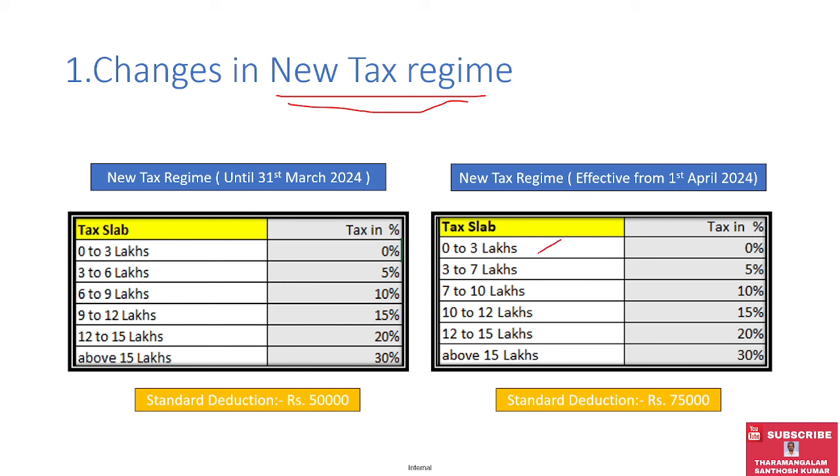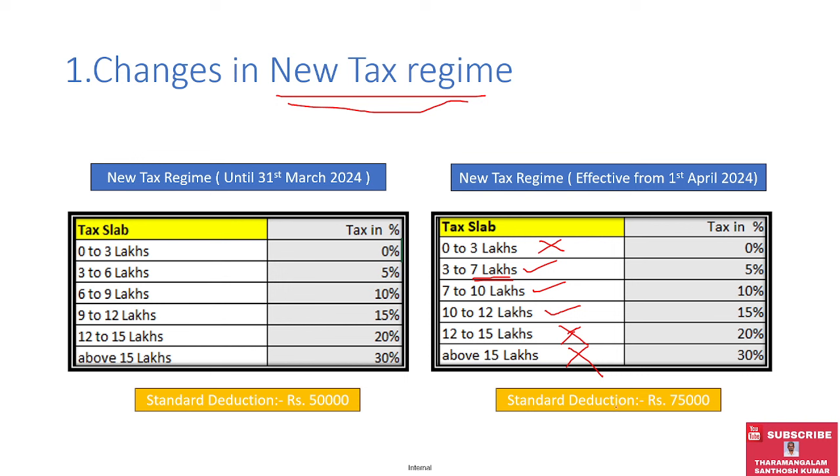The first taxable slab remains unchanged, and the last two, 12 to 15 lakhs and above 15 lakhs, remain unchanged. Only the tax slab from 6 lakhs has been increased to 7 lakhs, and subsequently 6 to 9 lakhs has been changed to 7 to 10 lakhs, and 9 to 12 lakhs has been changed to 10 to 12 lakhs. Only these three tax slabs have been changed, but the tax percentages remain unchanged. 5% means 5%, 10% means 10%, and 15% means 15%.